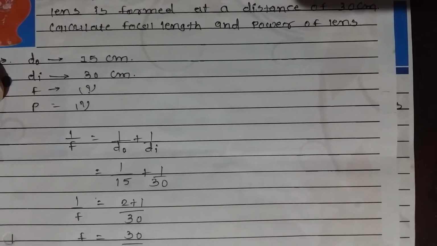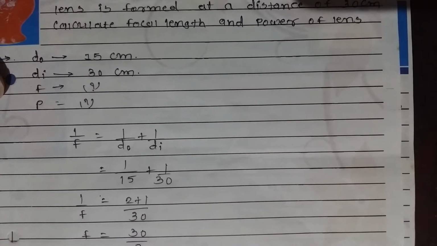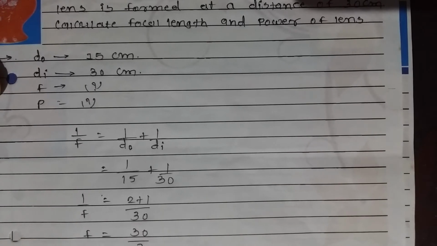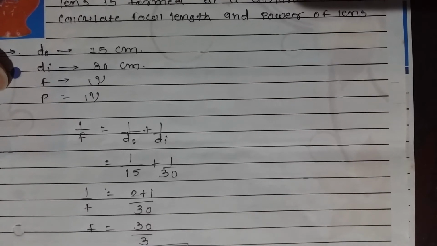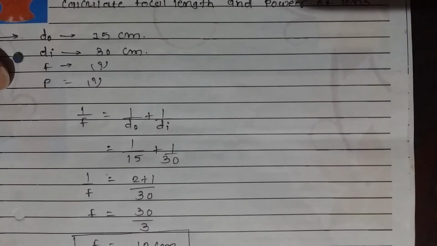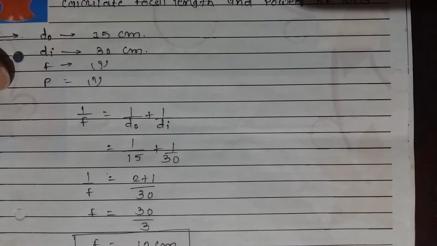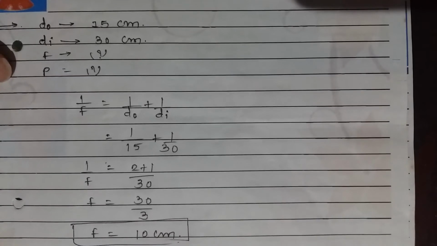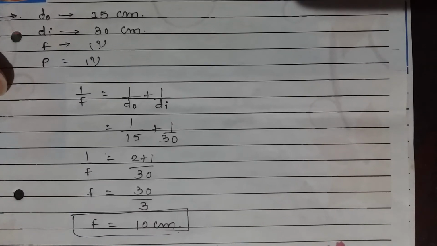Just do the calculation, take the LCM as 30. So 2 plus 1 divided by 30. Make f the subject, so 30 goes in the numerator and 3 in the denominator. So your answer for the focal length is 10 centimeter.